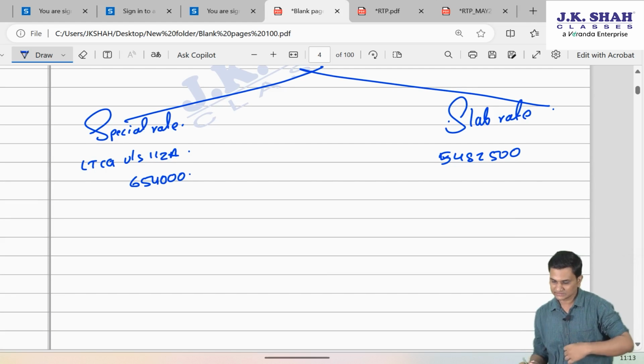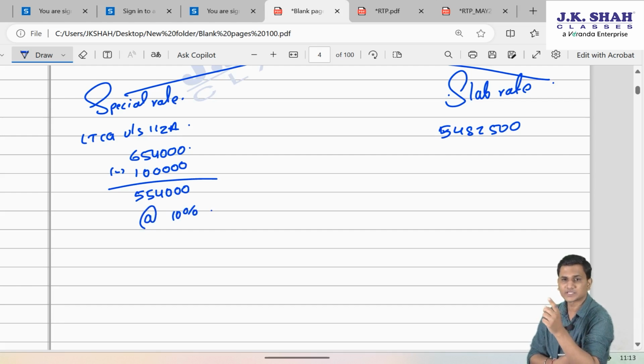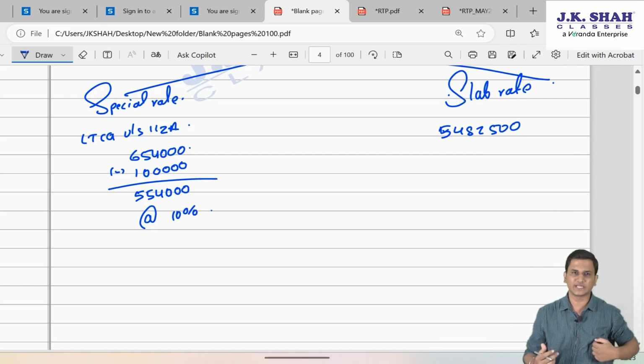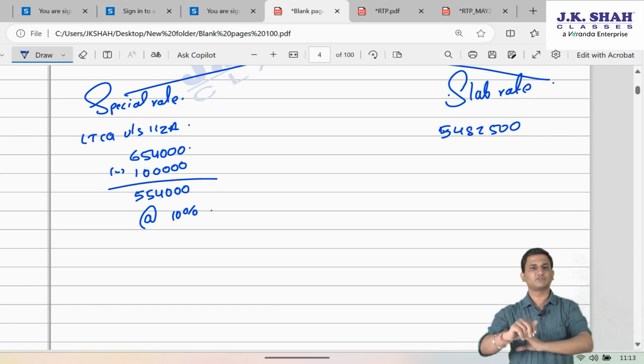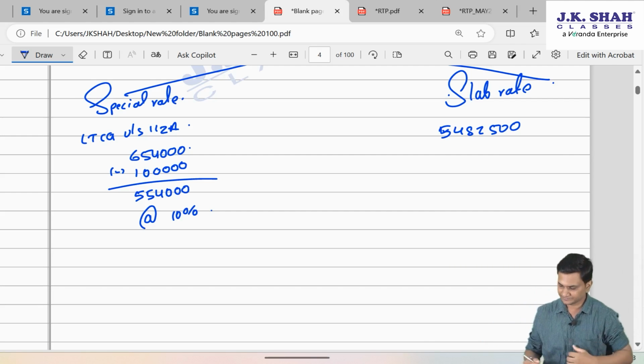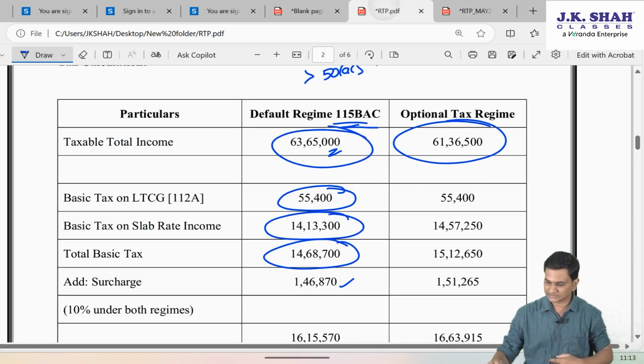Now since 1 lakh of long term capital gain is not taxable, 5,54,000 at 10%. So I hope you are understanding one thing, that the special rates of taxes are still the same, even under the optional regime and under the default tax regime. Both the regimes, default and optional, only affect your slab rates, not the special rates. So 55,400 will be the special rate tax.